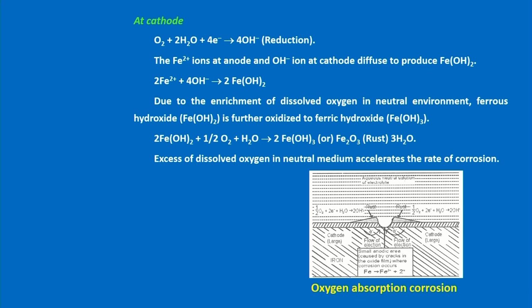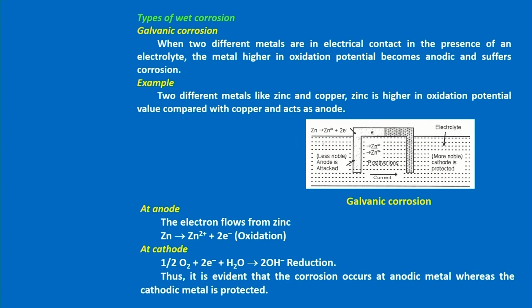It reacts with further oxygen and water and forms rust. The exact formula of rust is Fe2O3 with a number of water molecules. Here I am putting 3 water molecules; depending on the environment, the number of molecules will change. So Fe2O3, ferric oxide, is the compound of rust. This is the common rust formation mechanism, which we call the oxygen absorption mechanism. In electrochemical corrosion there are different types. These two are mechanisms, and then different types of corrosion are there.